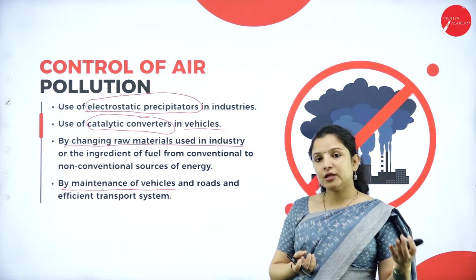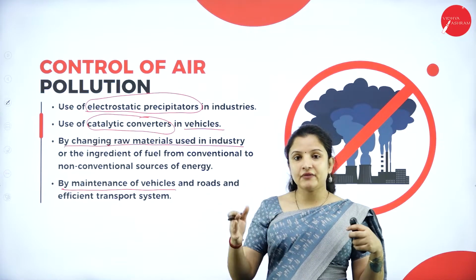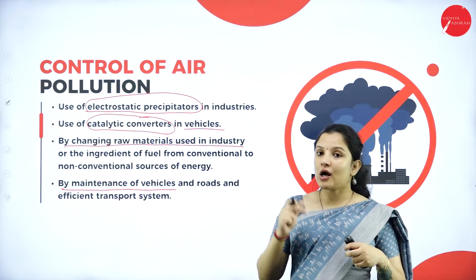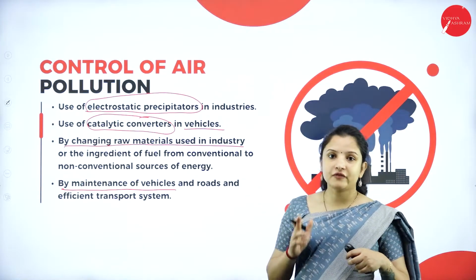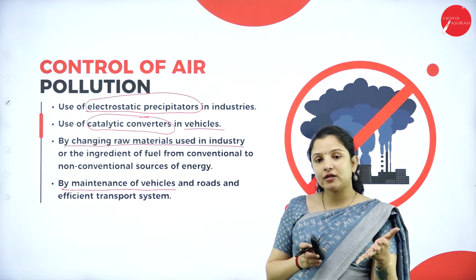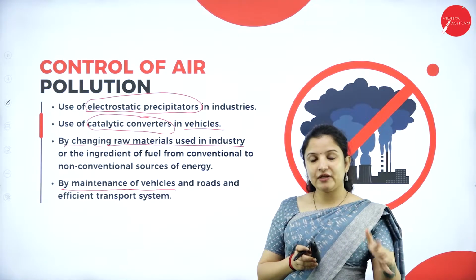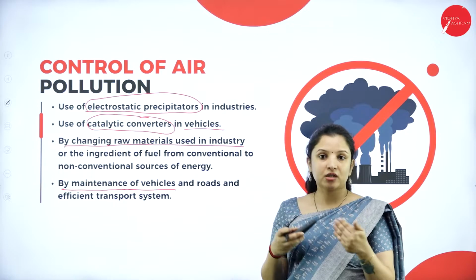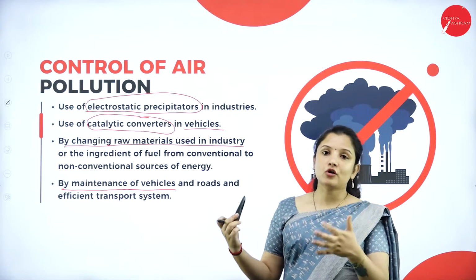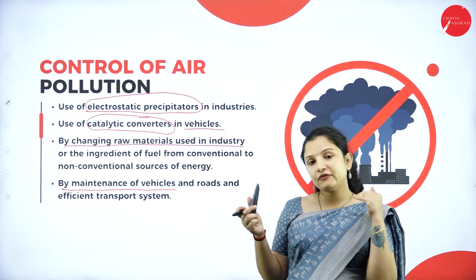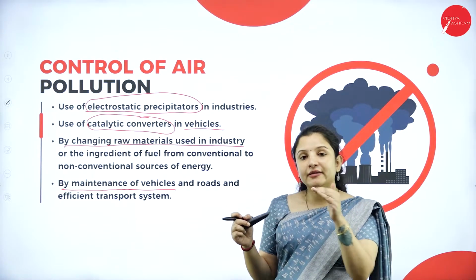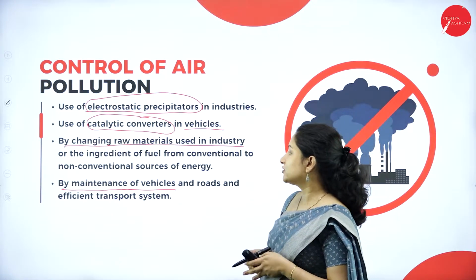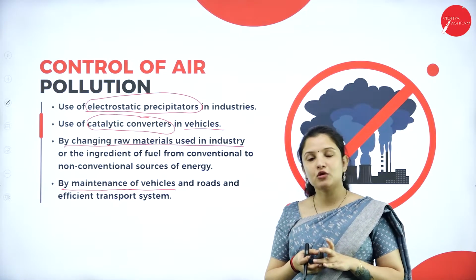If all that is a problem, each human being who has a vehicle at his or her house can contribute to controlling air pollution. How can you contribute? By timely checking of the vehicles, not checking once a year and just leaving the engine as such. If you don't keep the vehicle in good condition, it will release a lot of toxic chemicals into the atmosphere. But if you maintain it properly every year, then the amount of toxicity released into the atmosphere will be reduced. So by maintenance of vehicles and roads and an efficient transport system, air pollution can be controlled.